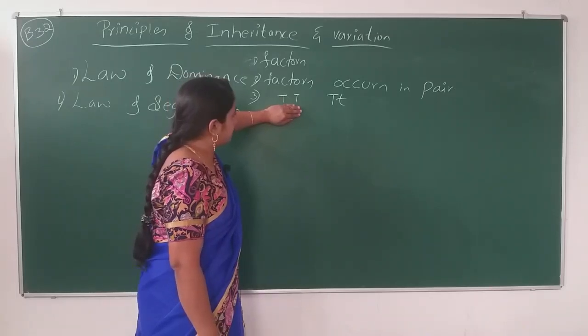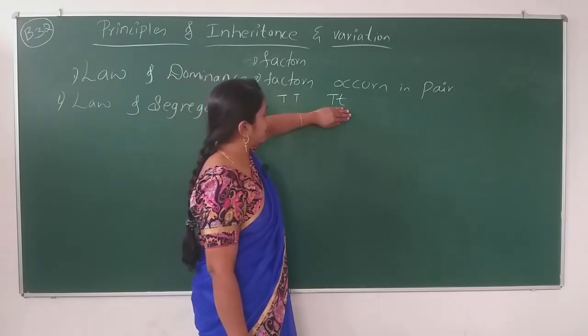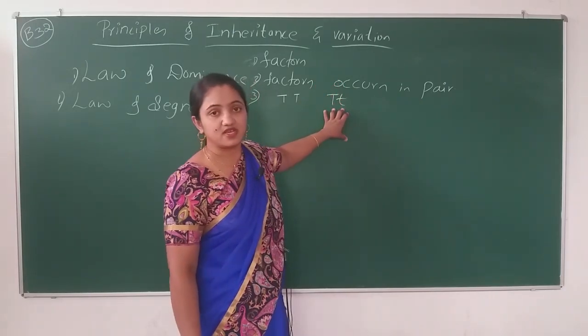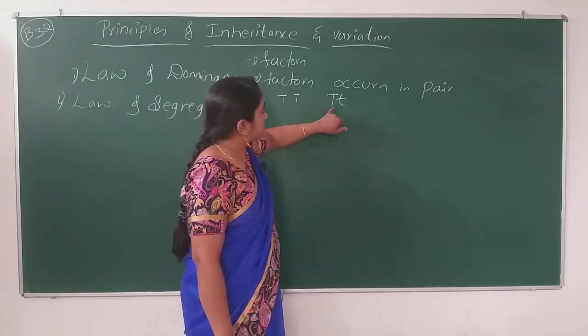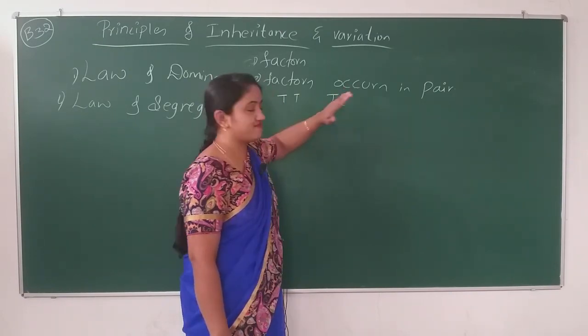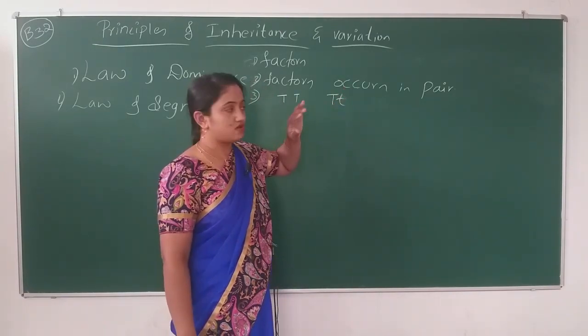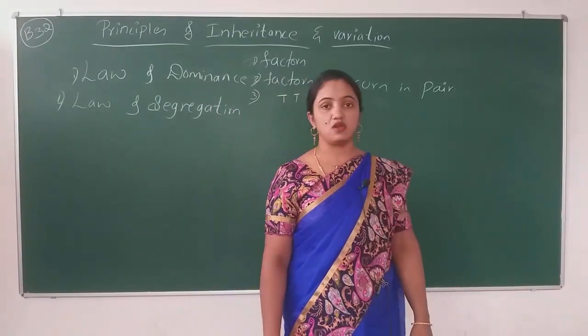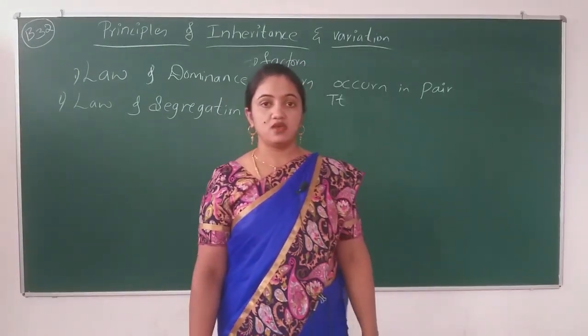In the heterozygous condition, the dominant gene suppresses the recessive nature. That is also a rule of the law of dominance.